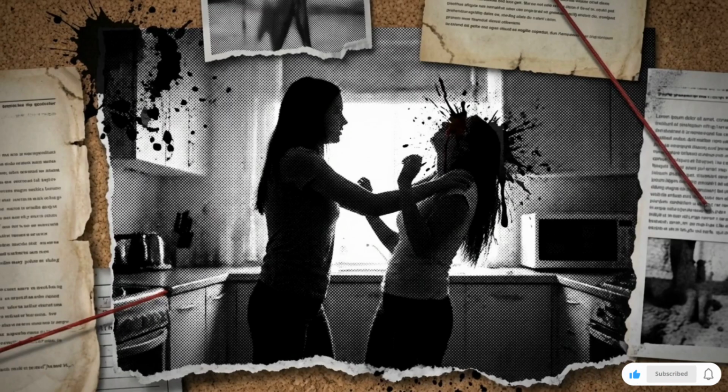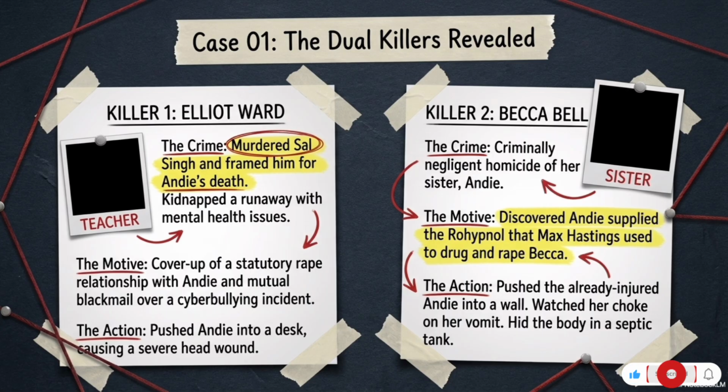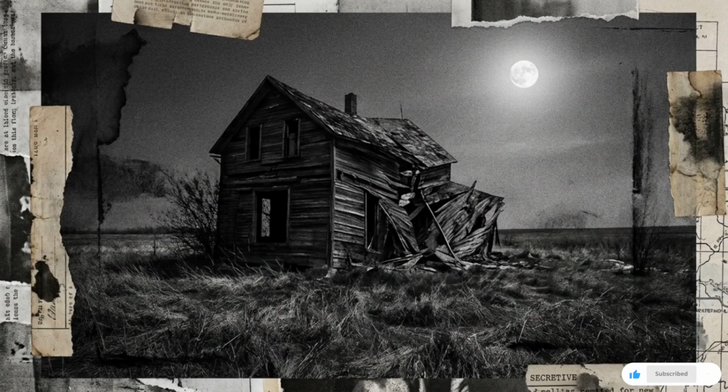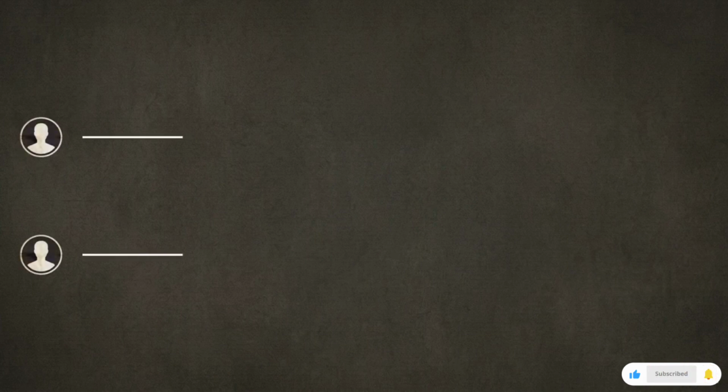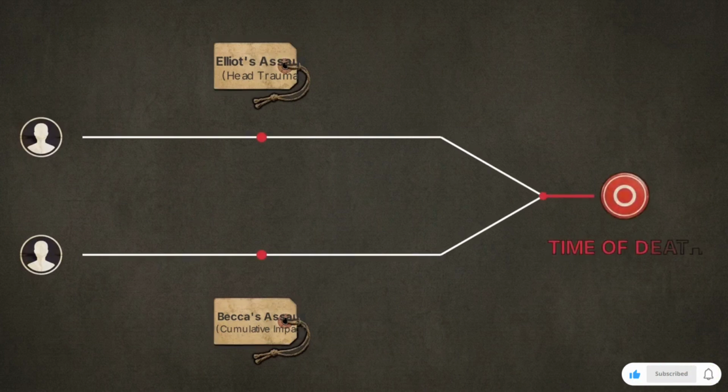An enraged, violated Becca lashes out and pushes her already injured sister. That second physical fall compounds the massive head trauma Andy sustained from Elliot. Andy begins to seize, chokes on her own vomit, and dies. Left alone with the body, Becca drags it to an abandoned farmhouse to hide it. Looking at this dual timeline reveals the tragic irony of the case. Two completely isolated fights, perpetrated by two different people on the exact same night, intersected to create a single dead girl and the perfect illusion of a murder-suicide.